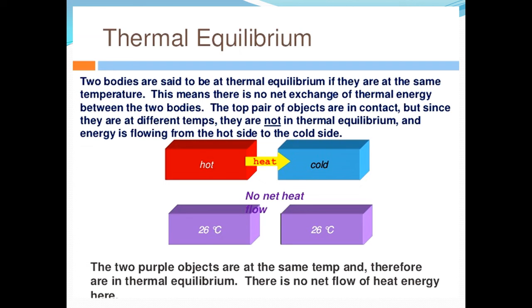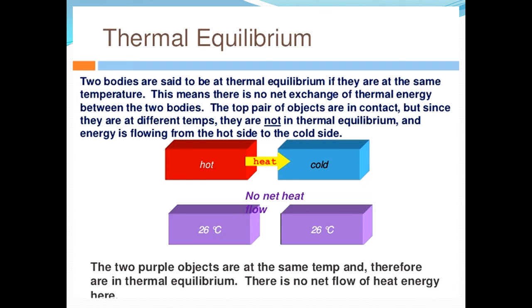As I told you already, two bodies are said to be at thermal equilibrium if they are at the same temperature, by transferring heat energy to the colder object, that is, from higher temperature to lower temperature. So when this process is happening, in the final state the temperature of both objects will become the same level. So this means there is no net exchange of thermal energy between the two bodies. The top pair of objects are in contact, but they are at different temperatures. The temperature is maintained differently, but the substance finally becomes what? Thermal equilibrium. And the energy flows from the hot side to the cold side.